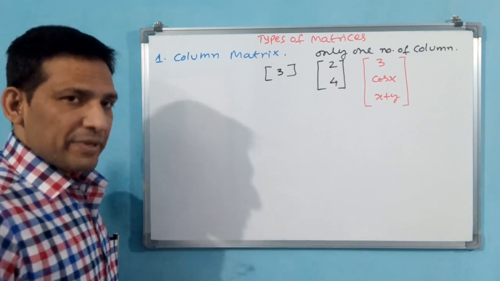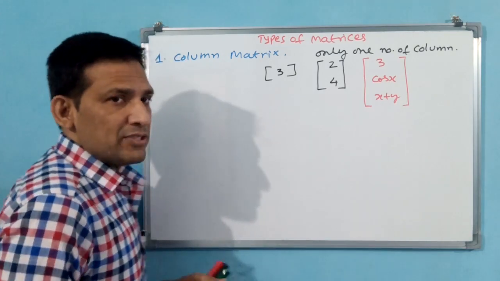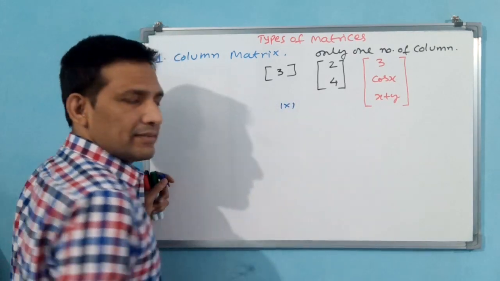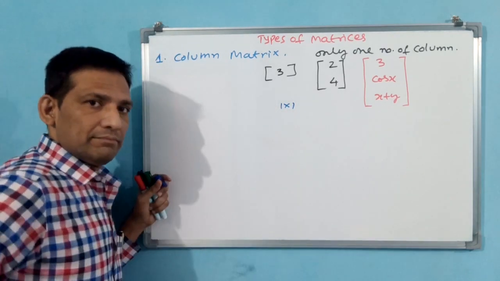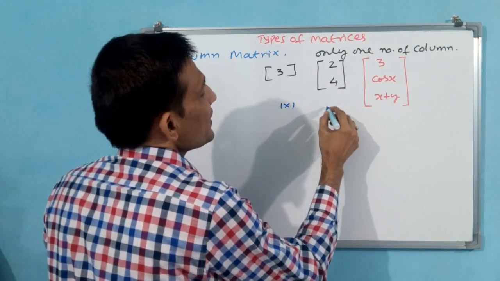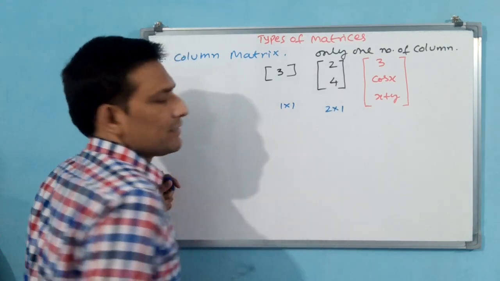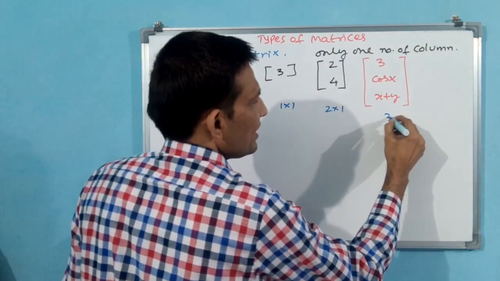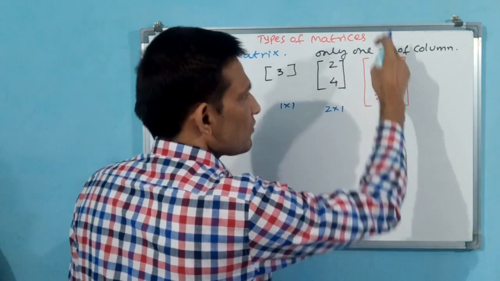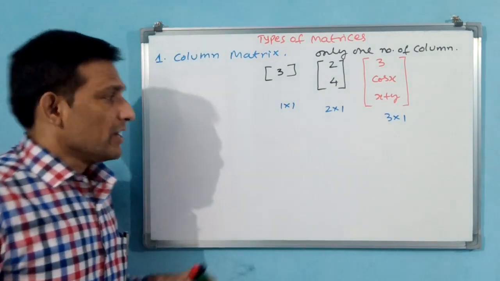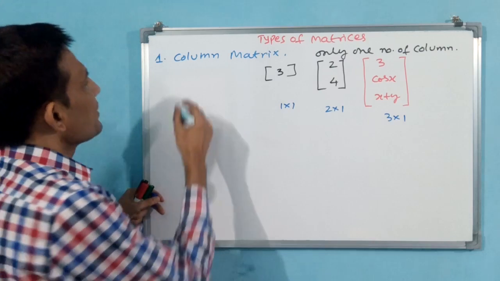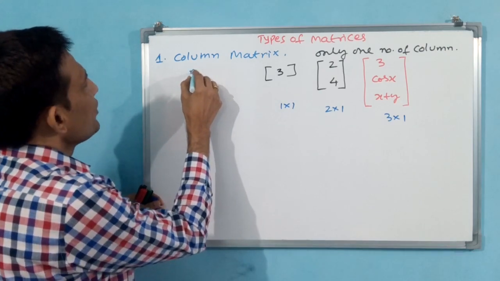If you observe the representation here, I am writing and removing again. Generalized form we will write here. You see here 1 into 1 is there. Here 2 into 1 is there. Rows are 2 but column is 1. Here 3 into 1 is there. 3 rows, 1 column. Okay. Here what is not changing? Column is not changing. Now you can write this as m into 1.